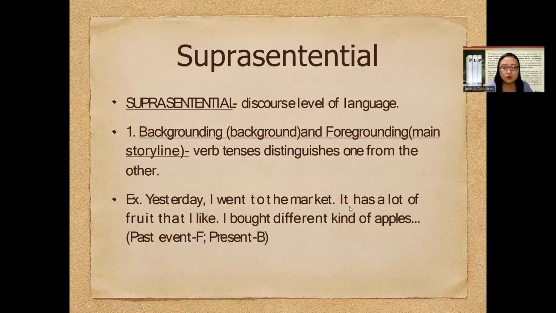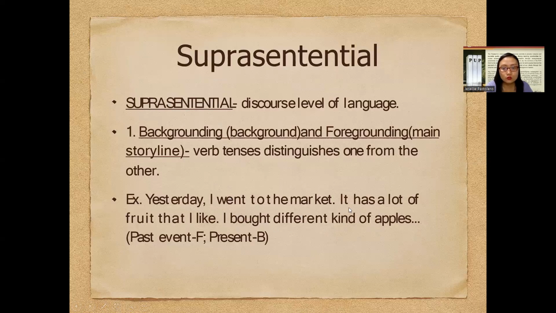After citing the time frame, there's an additional detail provided in the second sentence: it has a lot of fruit that I like. I bought different kinds of apples.